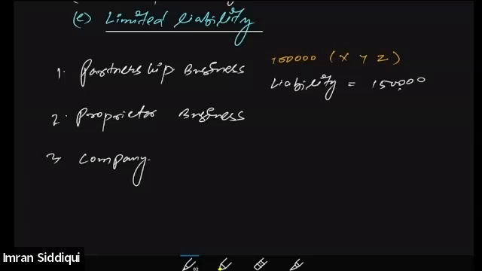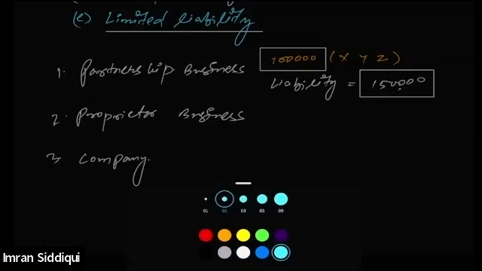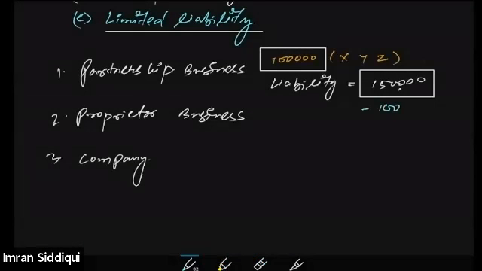Now tell me, since the liability upon the business is 1,50,000, but the amount of capital contributed by the partners is only 1 lakh, how much liability can be paid off out of the capital? We can pay off only 1 lakh out of the capital, right?